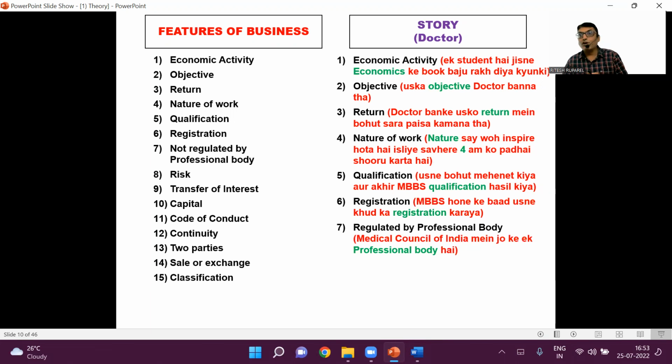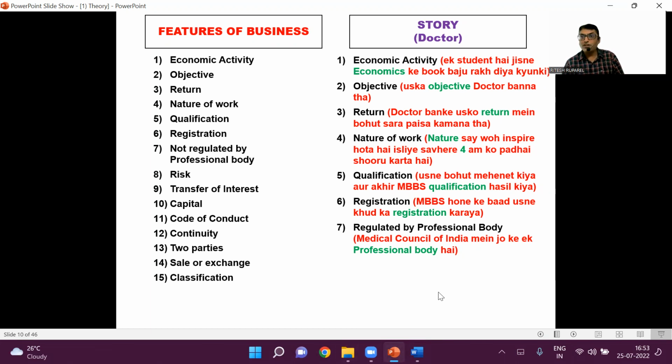See, you cannot practice without having the certificate of practice from Medical Council of India. Have you seen the certificate when you visit a doctor? Yes. So that is COP, Certificate of Practice. So he went for registration to Medical Council of India, which is a recognized professional body, regulated by professional body.